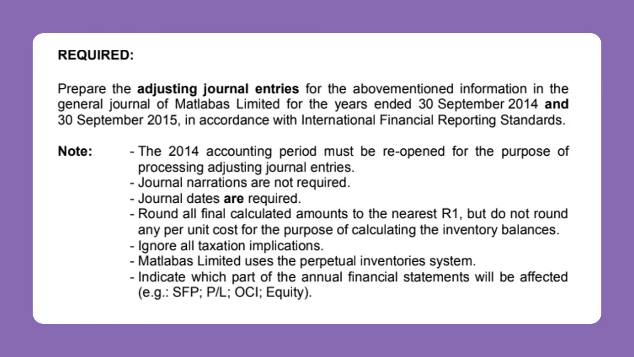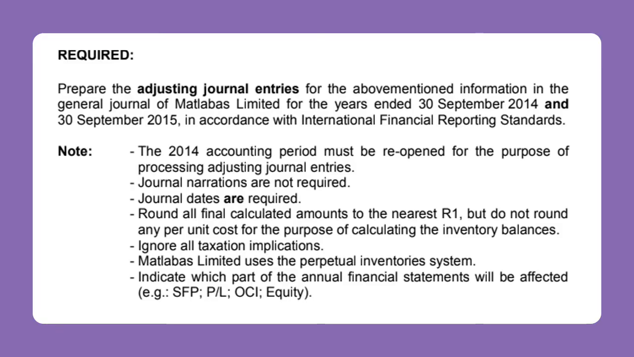Right, so we know we need to prepare adjusting journal entries, so it sounds like there is potentially an error or a change in accounting policy or something that has happened. We then also know that the 2014 accounting period must be reopened for the purposes of processing adjusting journal entries.